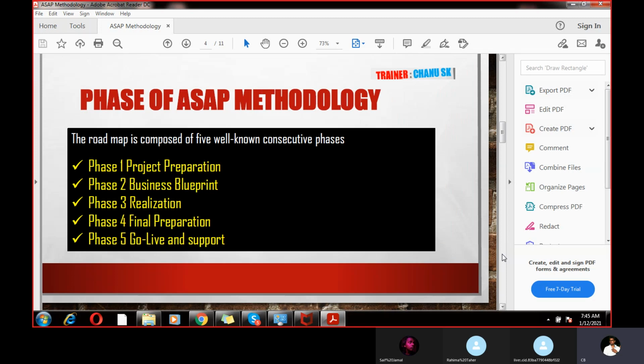So how many phases are there in the SAP methodology? What are the phases? There are around 5 phases. One is project preparation, the second is business blueprint, then realization, final preparation, and go live and support. Okay, so around 5 phases are there.